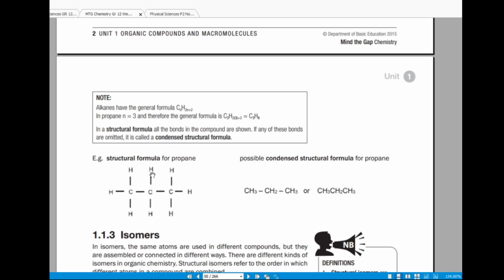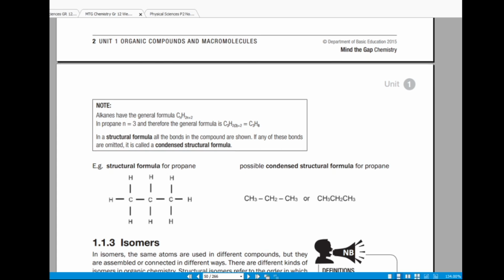For example, this is a structural formula. They show all the bonds between the atoms, right, by vertical and horizontal lines. So here, this is a condensed structural formula. A structural formula has all the bonds shown in the formula, shown by vertical and horizontal lines.